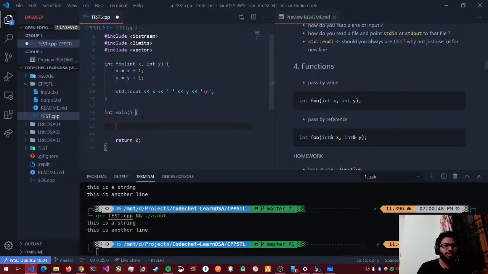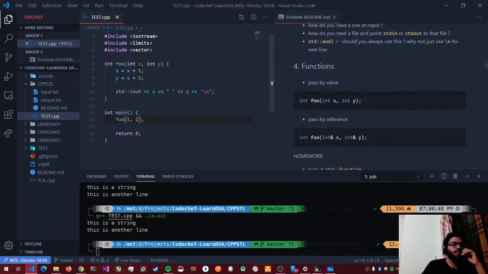Now we'll call that function. How do we call it? foo(1, 2). What do you think it will print? x should be 2, it will print 2 comma 3, right? Let's run and see.